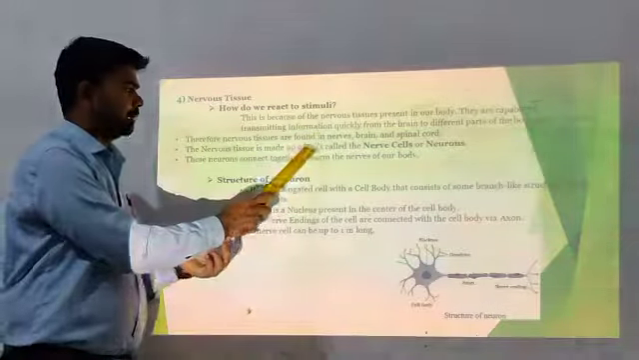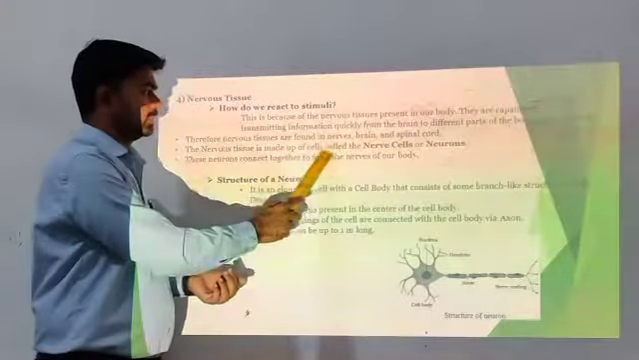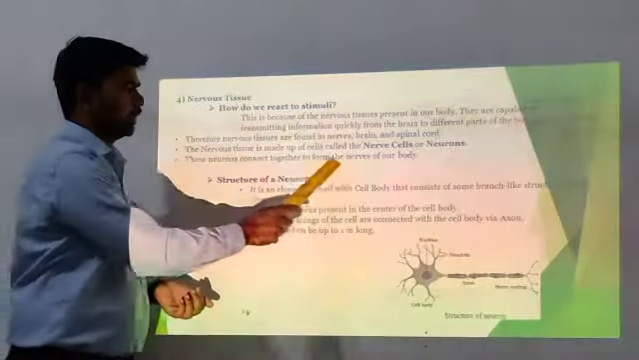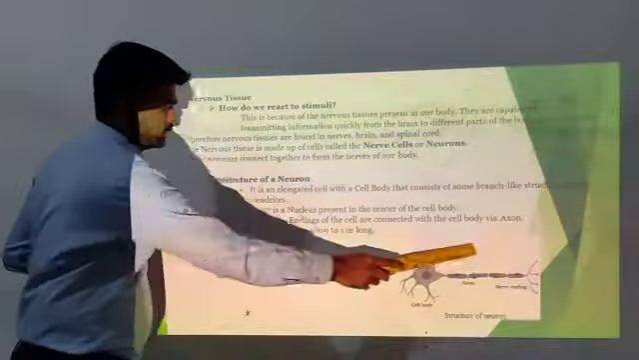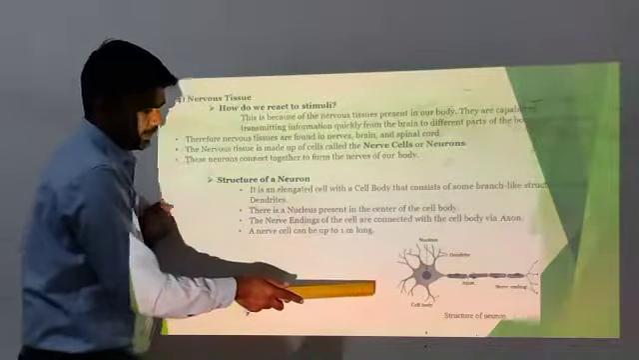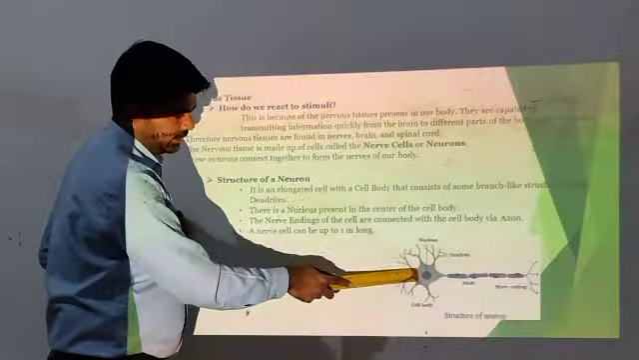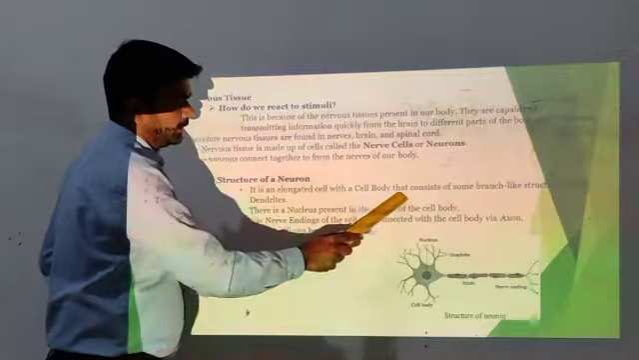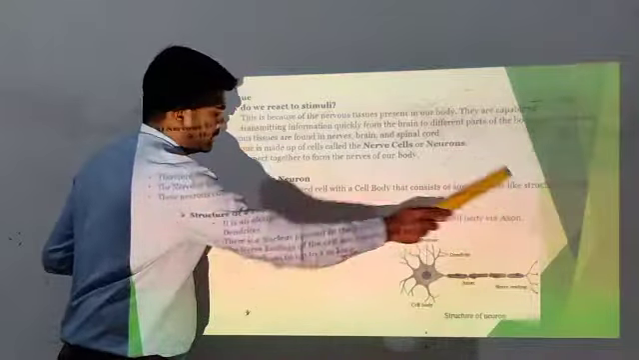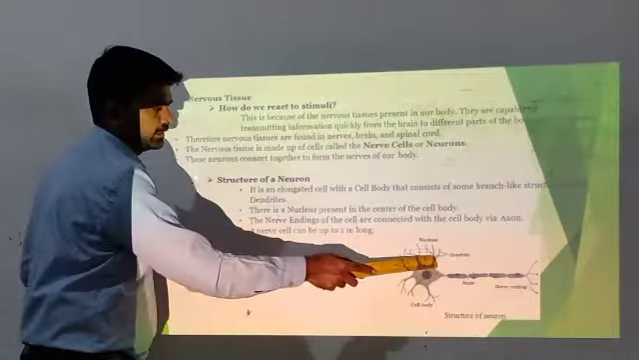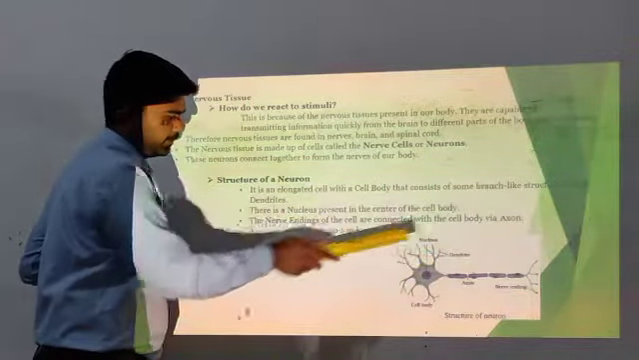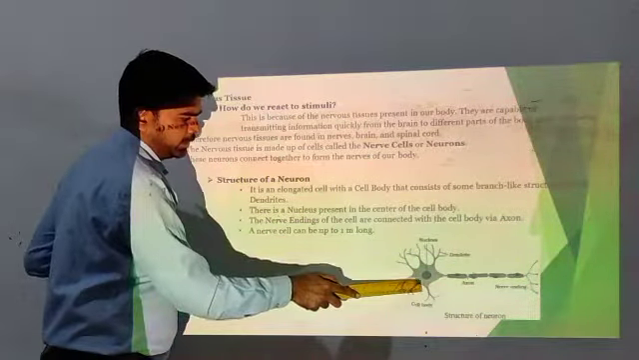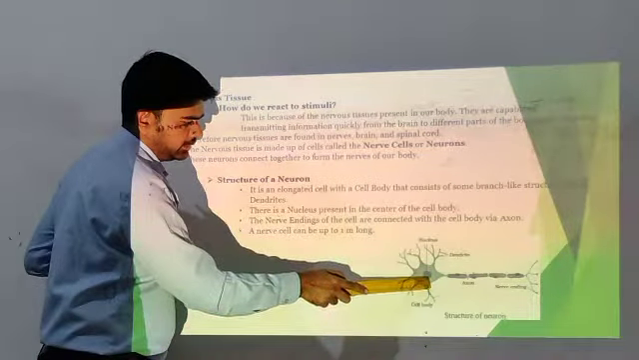Nervous tissue is made up of cells called nerve cells or neurons. These neurons connect together to form a nerve of our body. This is the structure of our neuron. A neuron has a nucleus inside it. It is an elongated cell with a cell body that has some branch-like structures called dendrites. See, this is a dendrite, a structure like a branch of a tree. There is a nucleus present in the center of the cell body.